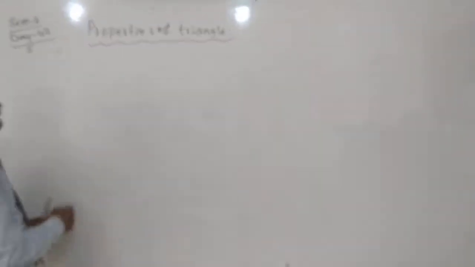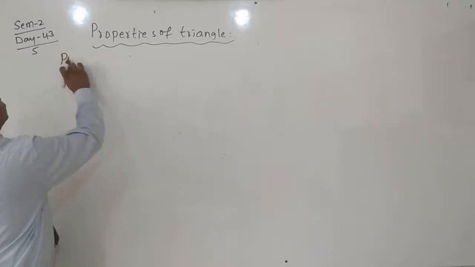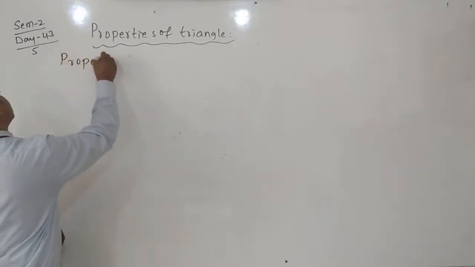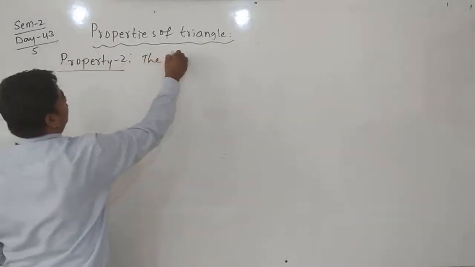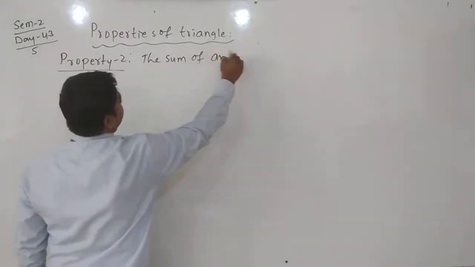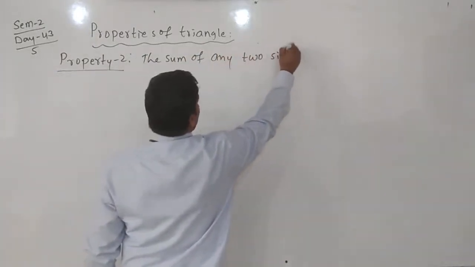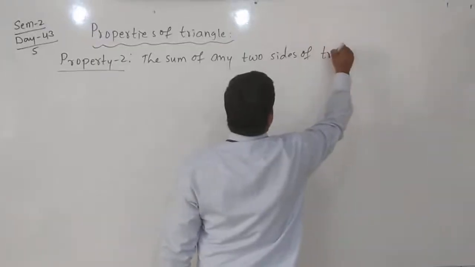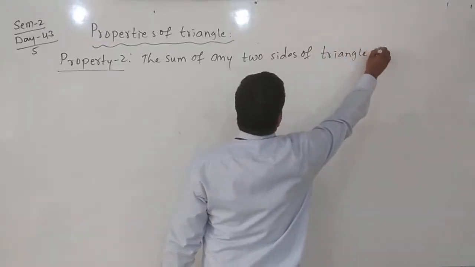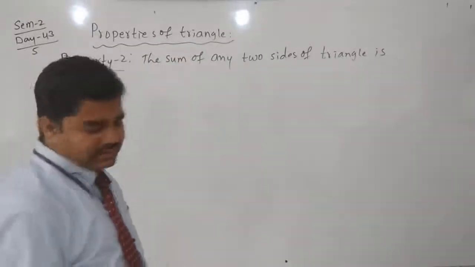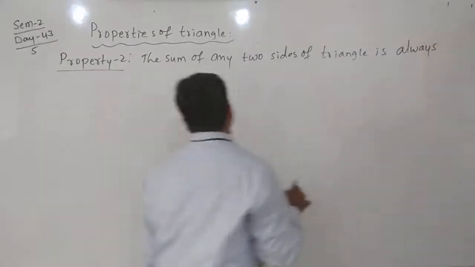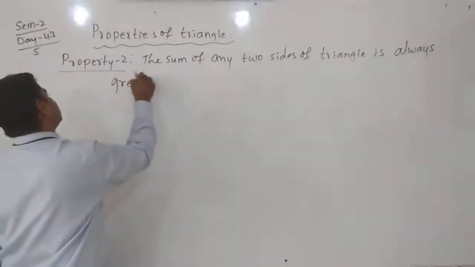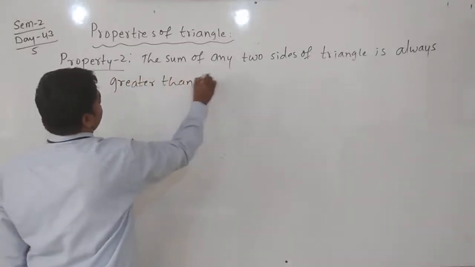The sum of any two sides of a triangle is always greater than the third side.